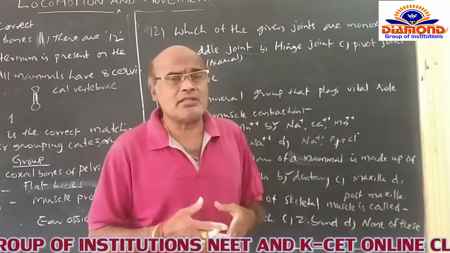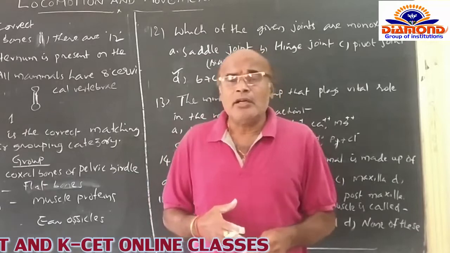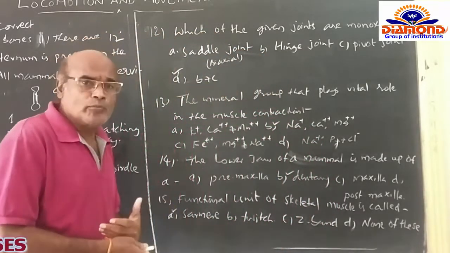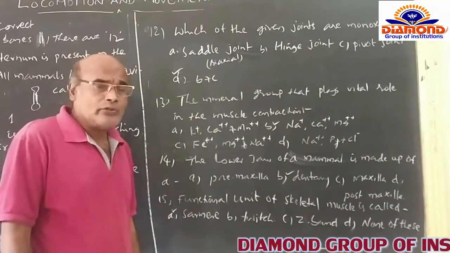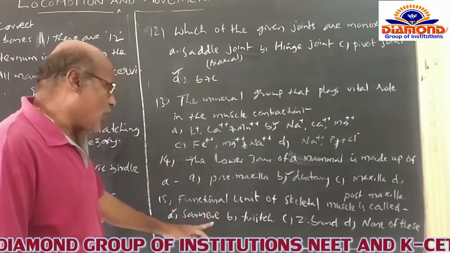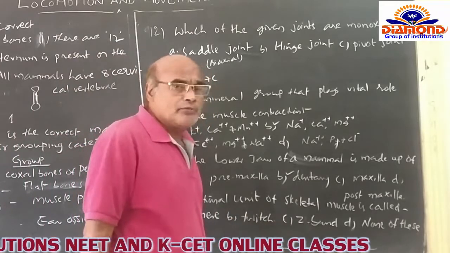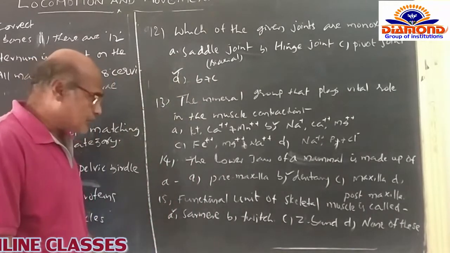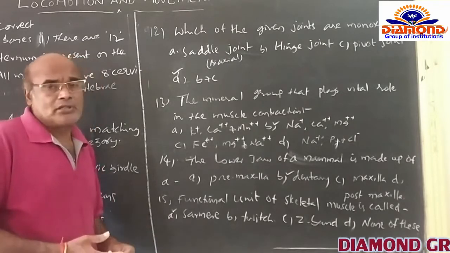In most cases, the skeletal muscles, along with the movement of the joints, are involved in the movements of the different parts of the human body. Now here the question is asking: what is the functional unit of the skeletal muscle? The options are like this: A the sarcomere, B the twist, C the dead bond, and D none of this. In this case, sarcomere is the correct option because the sarcomere is the functional unit of the skeletal muscle.